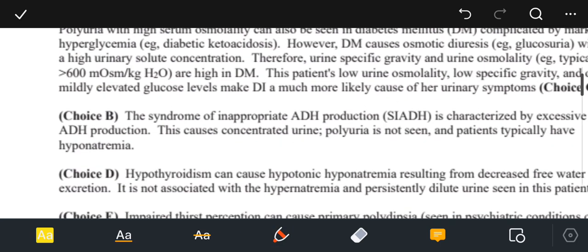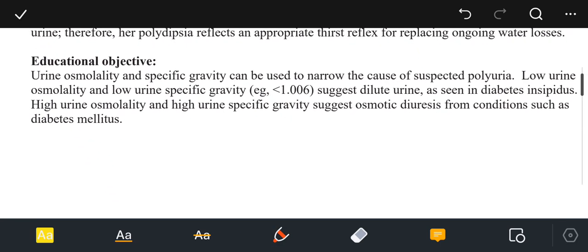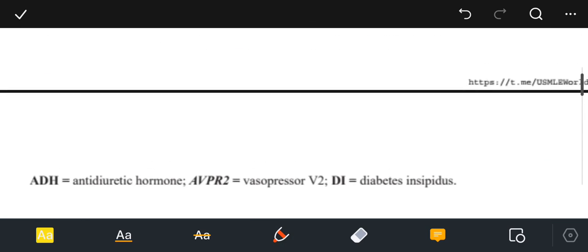The educational objective of this question states that urine osmolality and specific gravity can be used to narrow the cause of suspected polyuria. Low urine osmolality and low urine specific gravity, that is less than 1.006, suggest dilute urine as seen in diabetes insipidus. High urine osmolality and high urine specific gravity suggest osmotic diuresis from conditions such as diabetes mellitus.